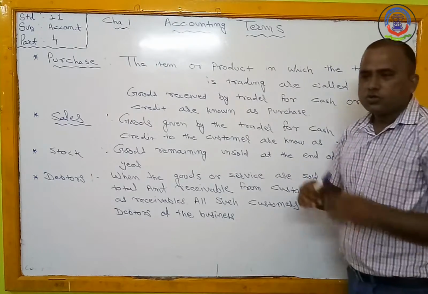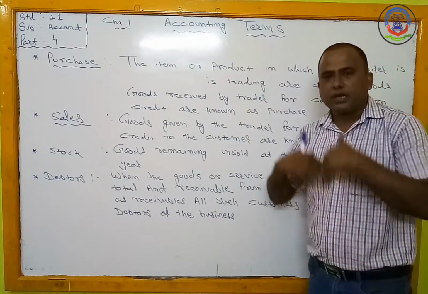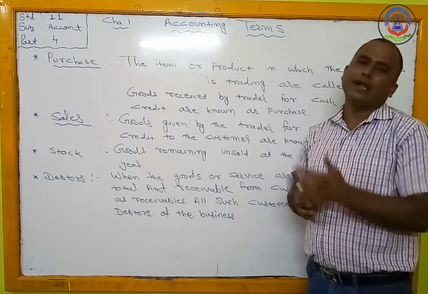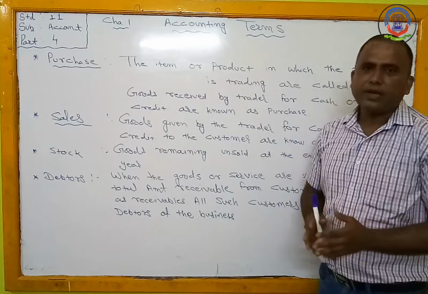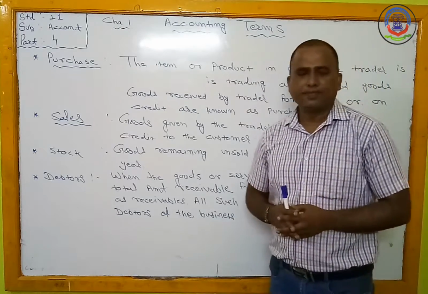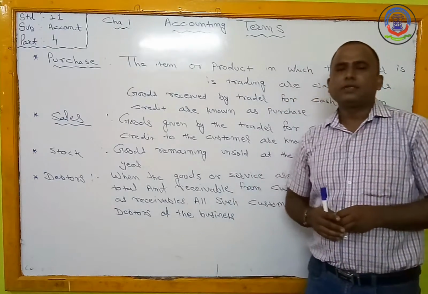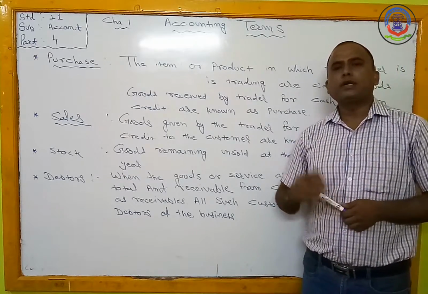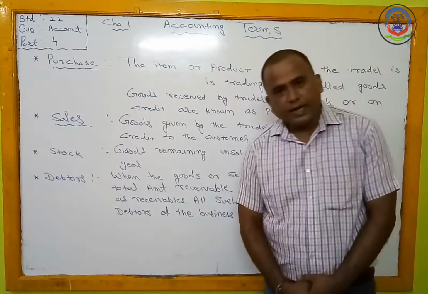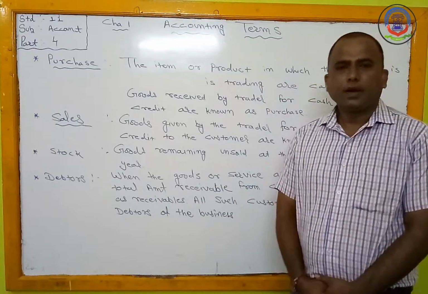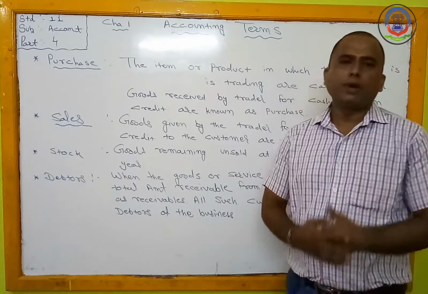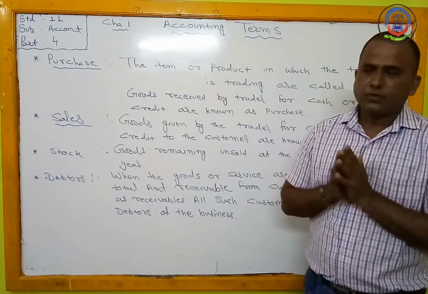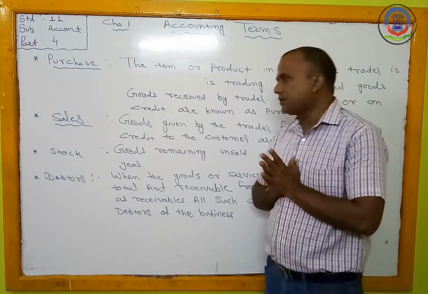When the trader sells or gives goods to the customer on cash or credit, that activity is known as sales. For example, Ramesh sold goods to Mahesh on cash worth rupees 20,000. So this is one example of sales.